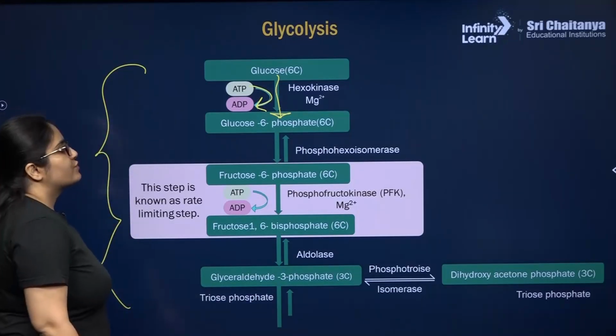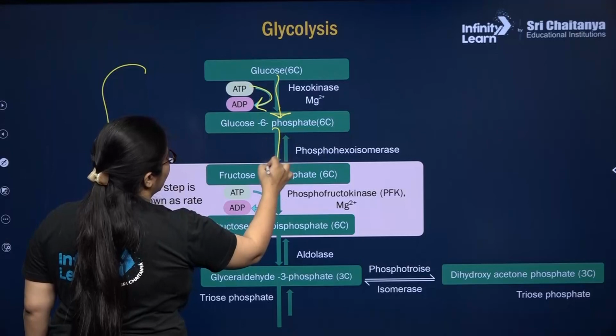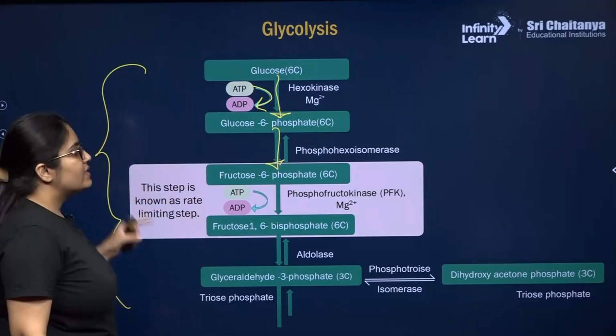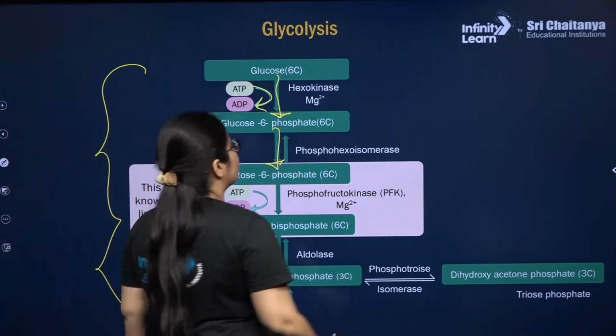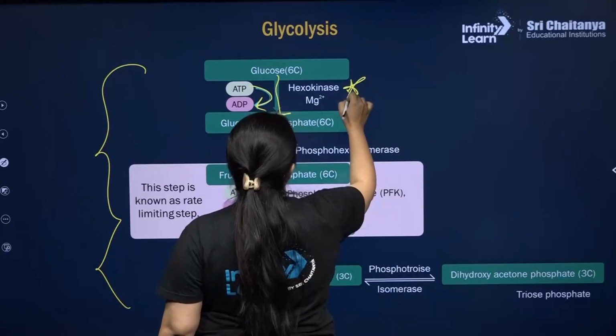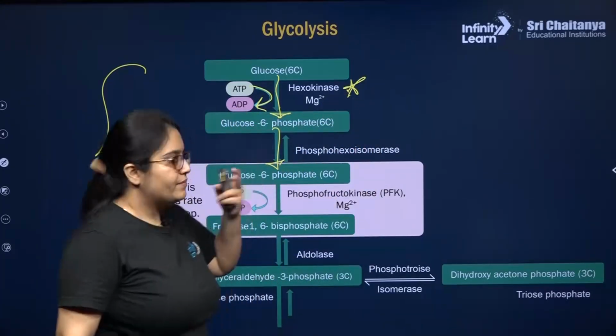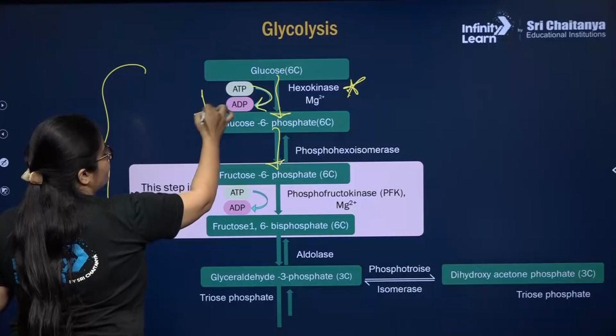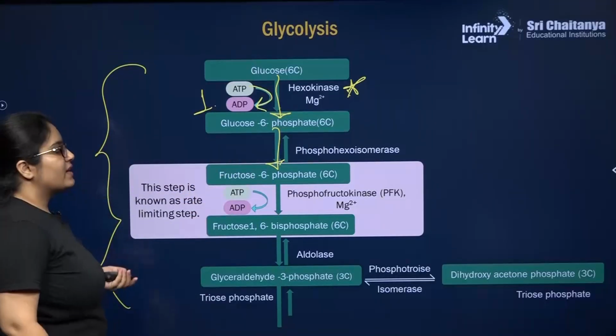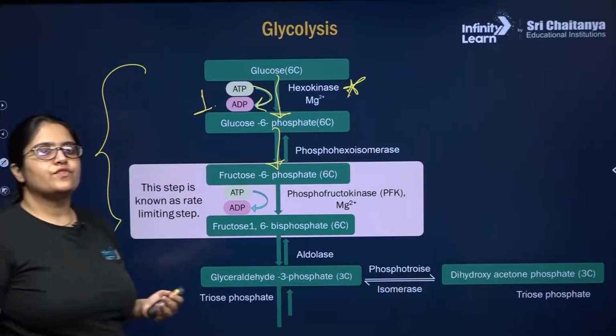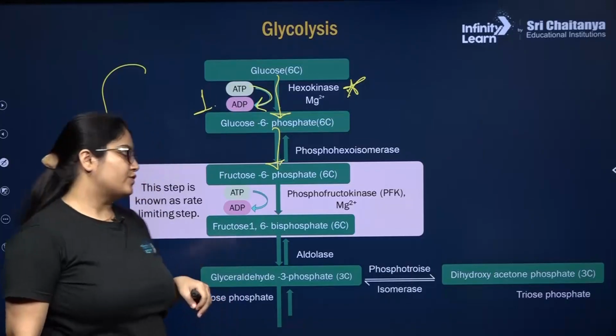Now this glucose phosphate will convert into fructose 6-phosphate. The enzyme in the first step is important. This is hexokinase, activated by Mg2+. So this is your first step. In the second step, isomerization will take place. Glucose 6-phosphate will convert into fructose 6-phosphate.